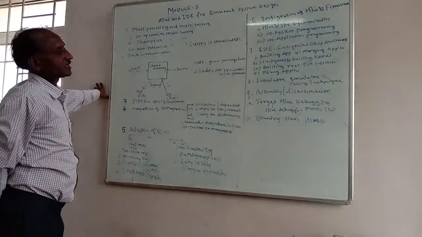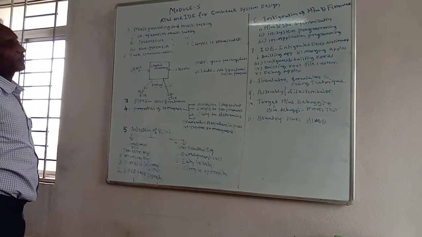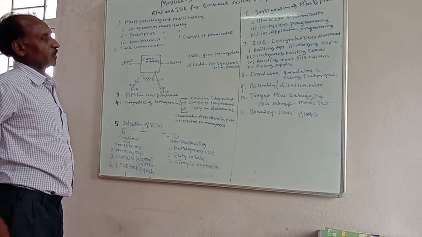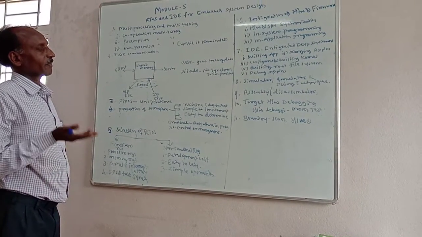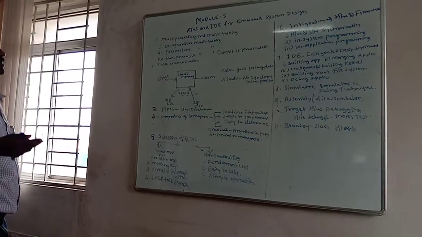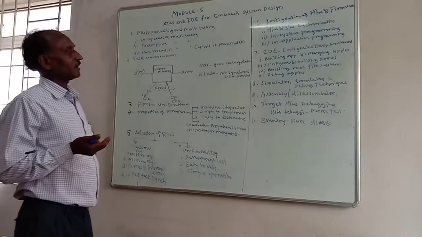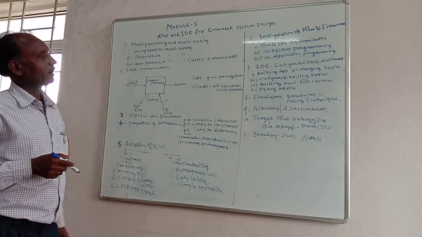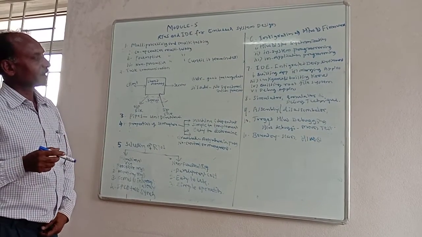Then the last is debugging applications. Any software, including embedded systems, requires a debugging tool. Debug and create the object file. Afterwards, you have to debug if any error is there in the program. Afterwards, you run it. This is another important point. These are the five important points of the integrated development environment.